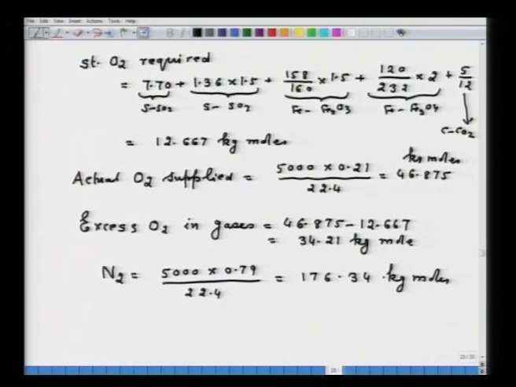So, my dear friends, that is how the amount and the volume of gases are calculated. Remember, the key to solution of these problems is to just consider stoichiometric amount of oxygen, because that is what you can calculate and then proceed with the problem. So, now we can make the problem complete.